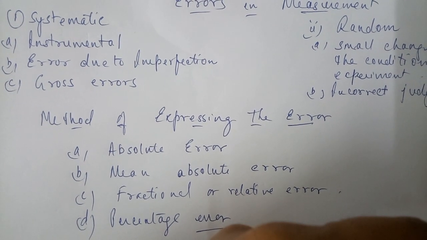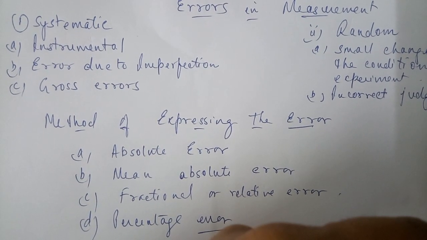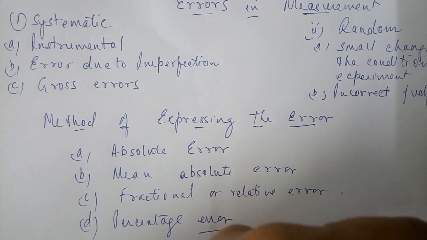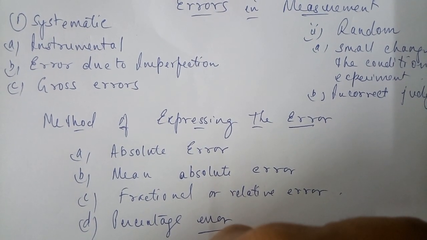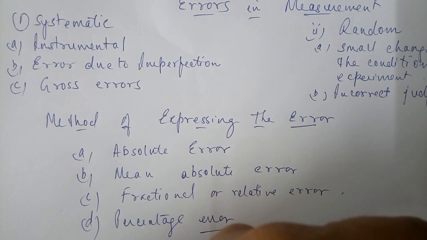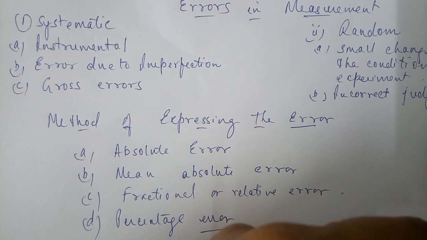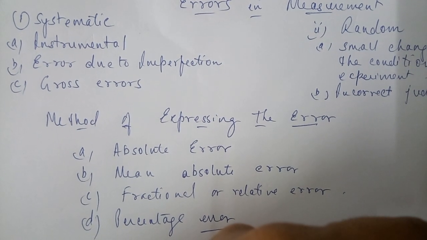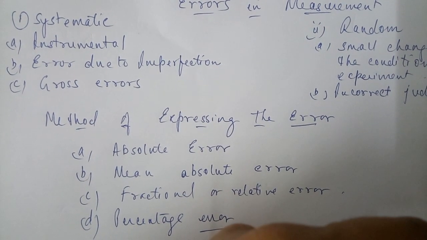We cannot check this loss by radiation, so that is what we call the error due to imperfection. In simple language, this error occurs due to the imperfection of the apparatus used in an experiment.